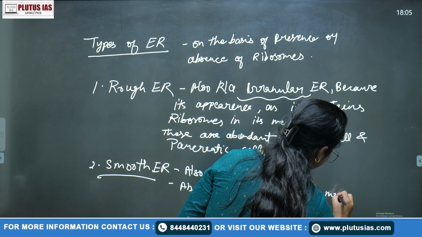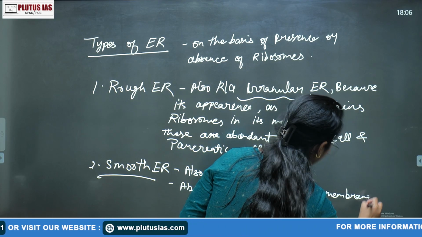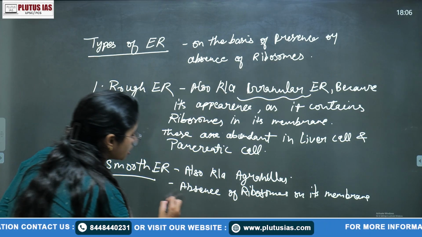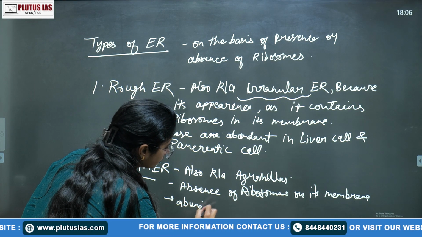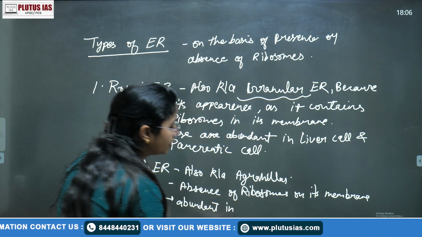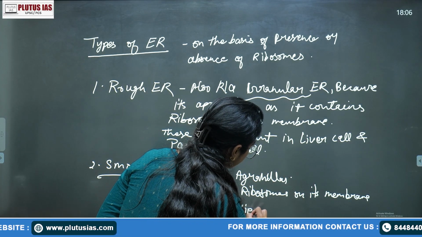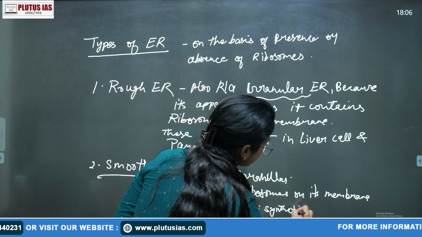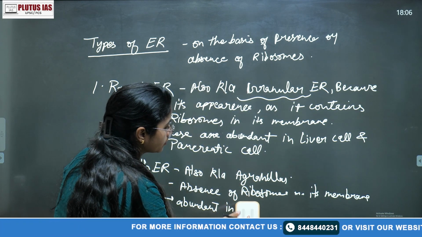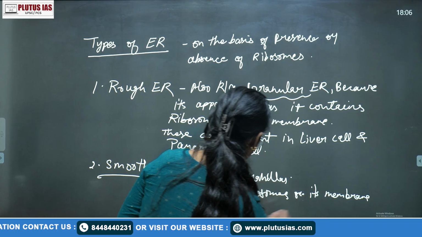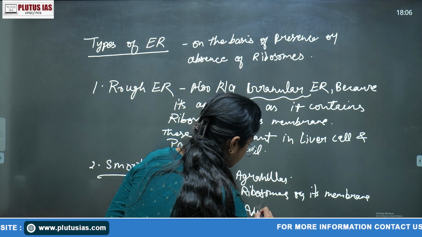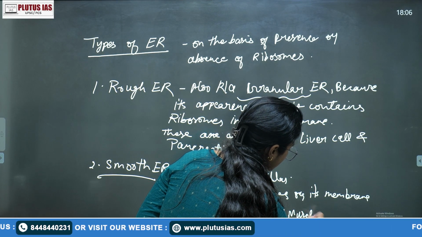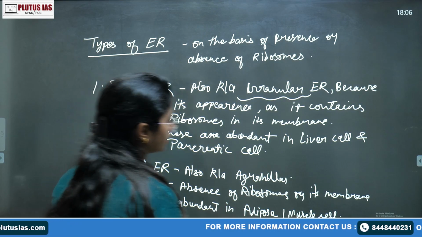It is mainly found in, because we know that smooth ER is mainly involved in lipid or fat synthesis, so abundant in liver, fat or lipid-forming cells, lipid synthetic cells such as adipose cells or muscle cells. This is the basic thing we can write in the body part.